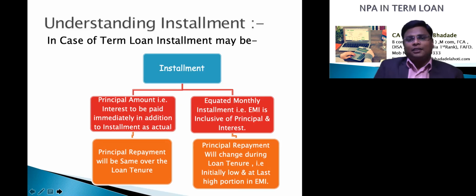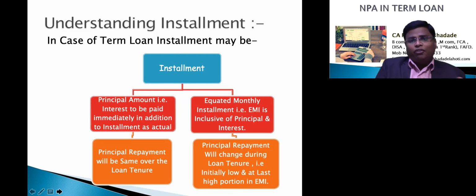So in this terminology, the installment is the principal amount only, and interest is to be paid as and when due. On the contrary, the most prevalent is the equated monthly installment, meaning that all installments are of the same amount. First installment, second installment, last installment, all will be of the same amount, but the component of principal and interest will change with every installment.